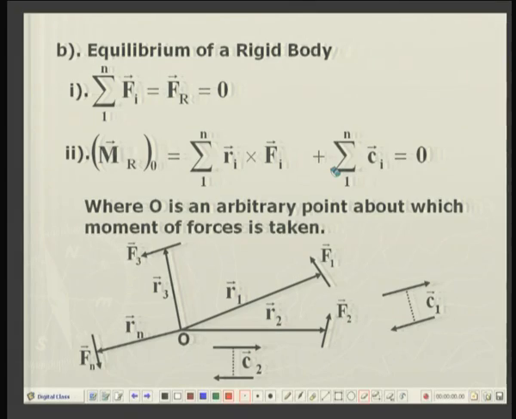Well, these vector conditions can be easily written in the component form also. For example, the sum of all the x components of the resultant force is equal to 0, the y components of forces, etc. And similarly, for the resultant moment, the x component of the resultant moment is individually 0, the y component is individually 0, etc.